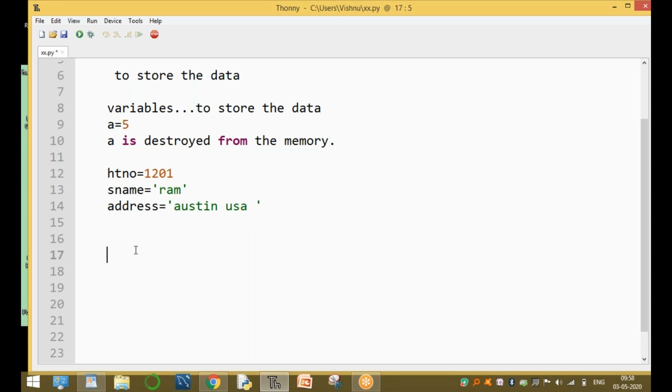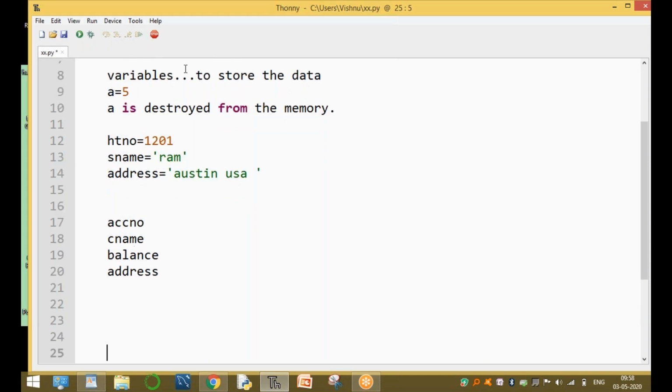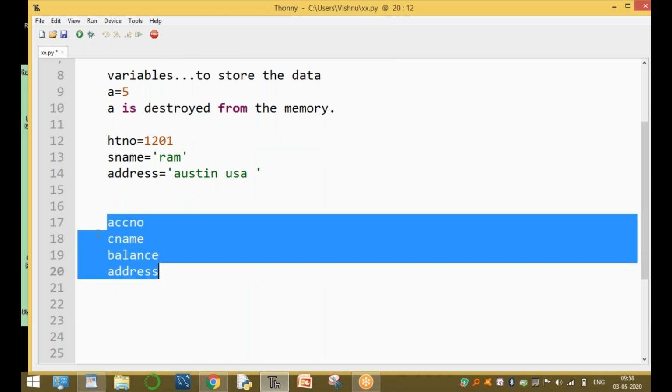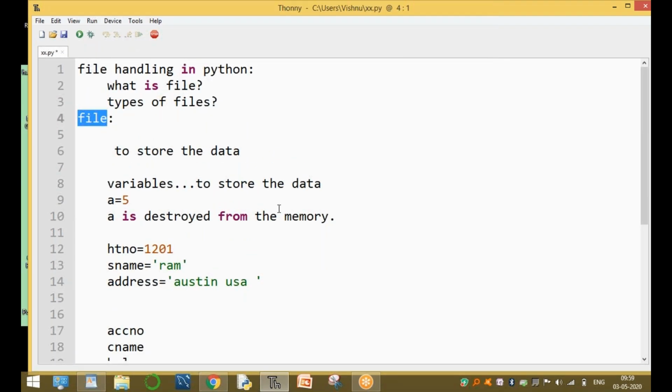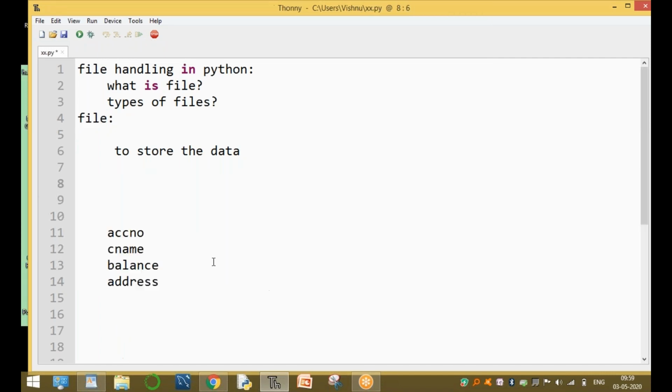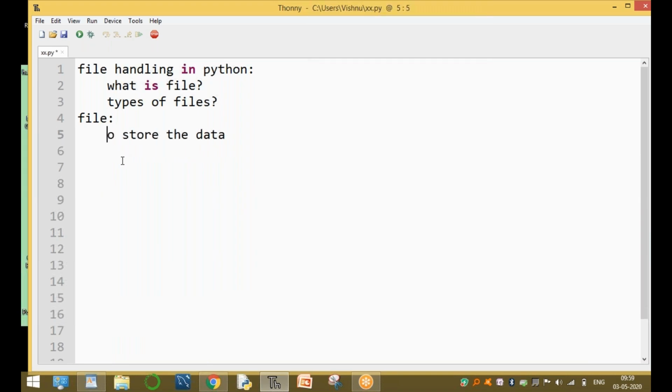For example, if you want to store bank information, bank information means account number, customer name, the balance of the particular customer, the address of the customer, and so on. These are the fields of the bank information. Now, if you want to store this information permanently, it is not possible using variables. If you want to store this information permanently, go for the concept of the file. Ordinary variables store information only temporarily, within the program execution only. That's all.